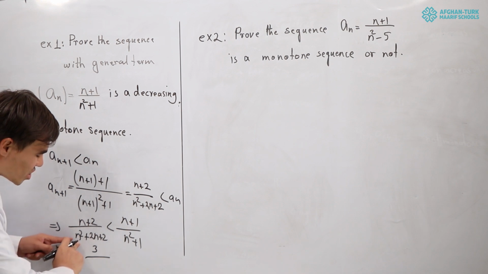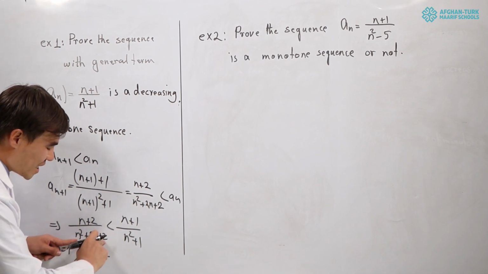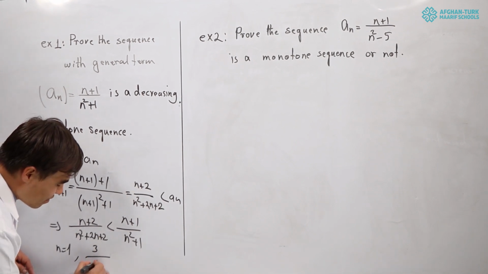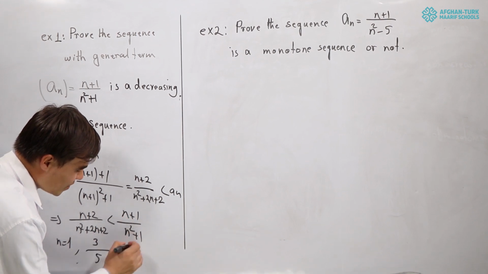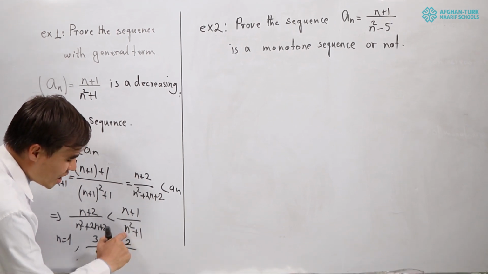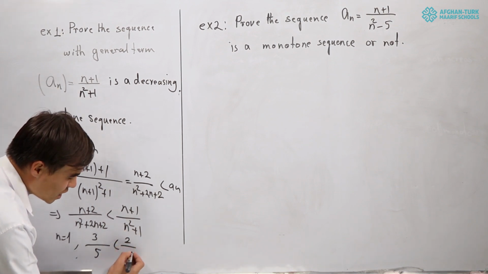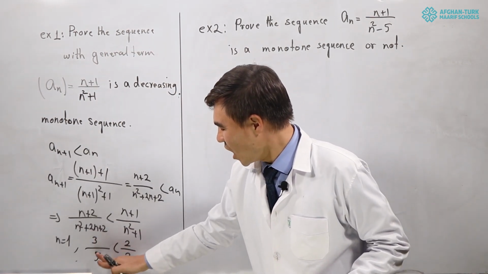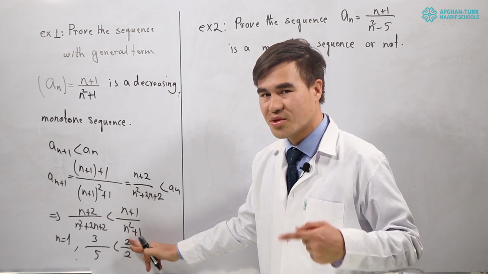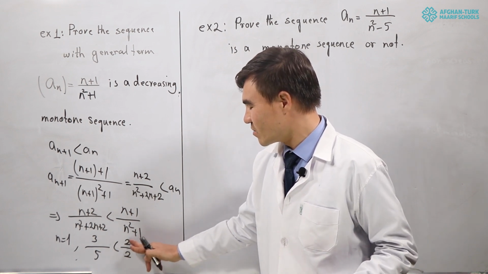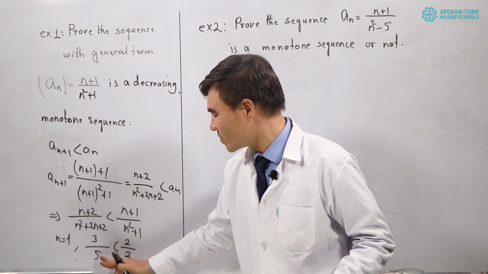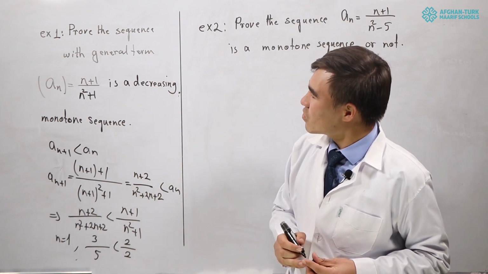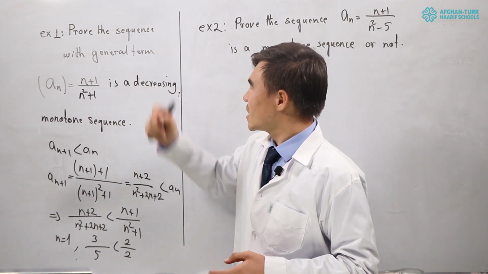And n squared plus 2n plus 2 will be 1 plus 2 plus 2, which is 5. And for a sub n, 1 plus 1 is equal to 2 over 1 squared is 1, 1 plus 1 is 2, so 2 over 2 is 1. As we see, 3 over 5 is less than 1, and the given sequence is decreasing. That is true for the sequence.